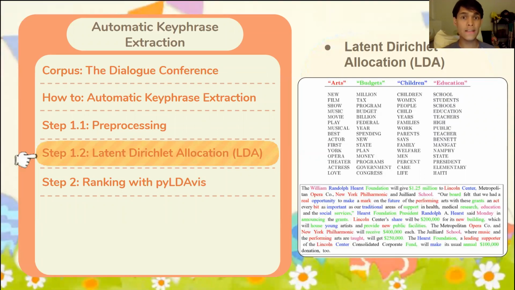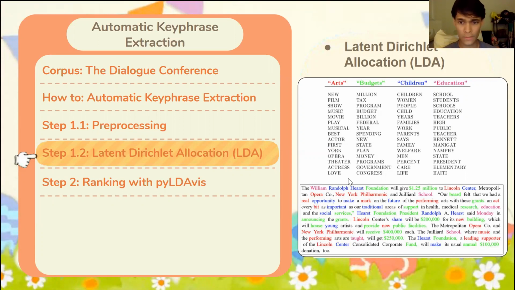This is latent Dirichlet allocation. This is a bit complex, but it's basically machine learning. It uses probability in order to determine what the topics, like the research areas, and the candidate key phrases are in a text. So basically, the intuition is like this.